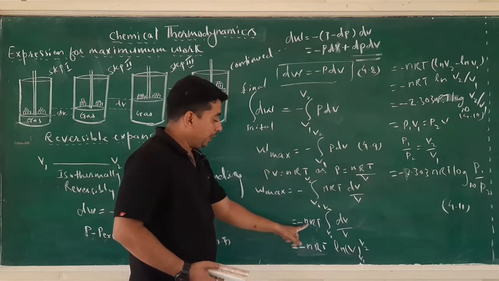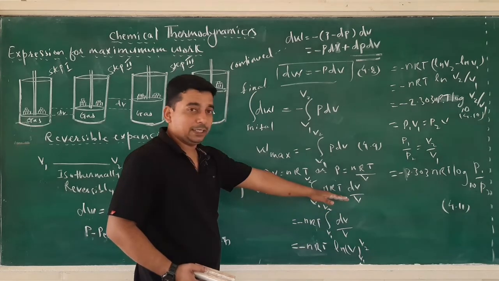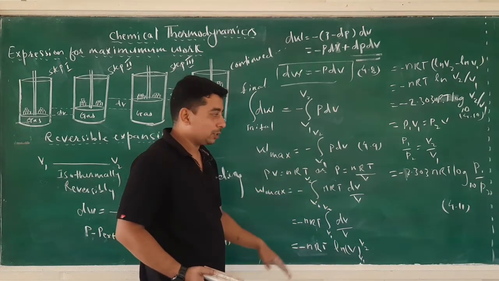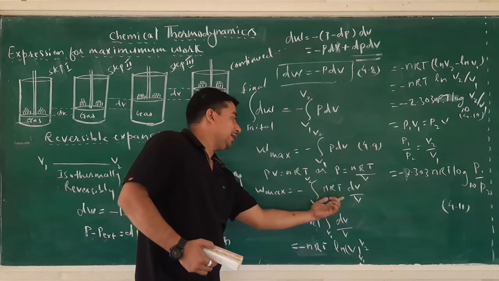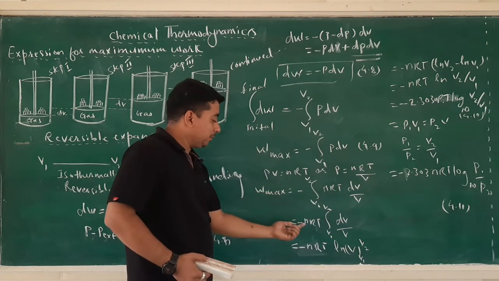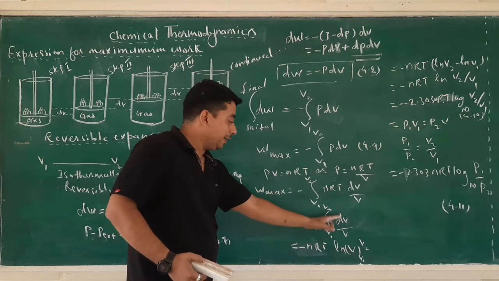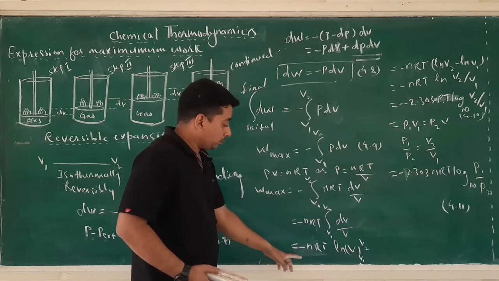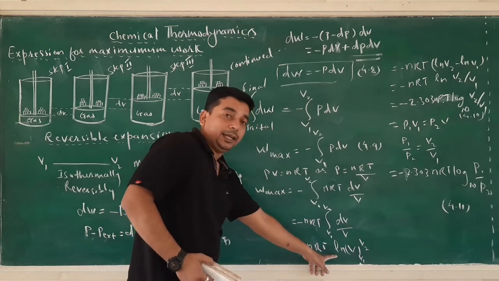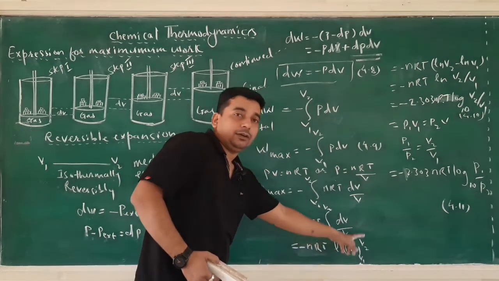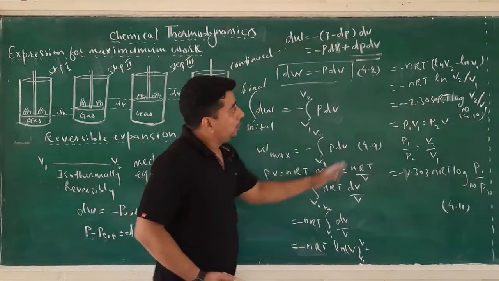is equal to minus nRT. Since these terms are constant, temperature is constant, number of moles of gas is constant, R is the gas constant, we will take them out of the integration. So it will be minus nRT, integral from initial volume V1 to final volume V2 of dV divided by V. Now we are using natural log. So it will become minus nRT ln between V1 and V2.